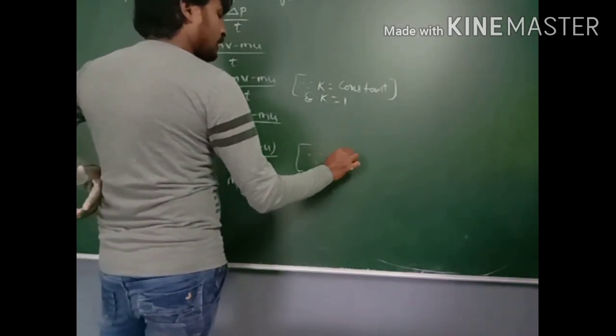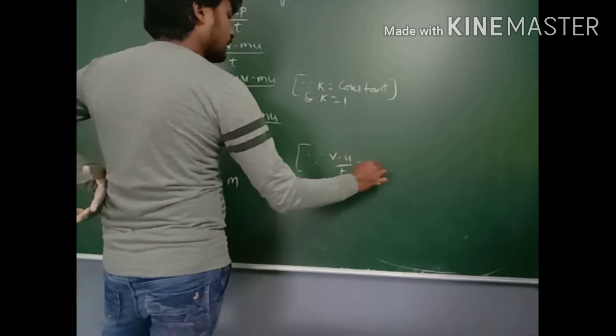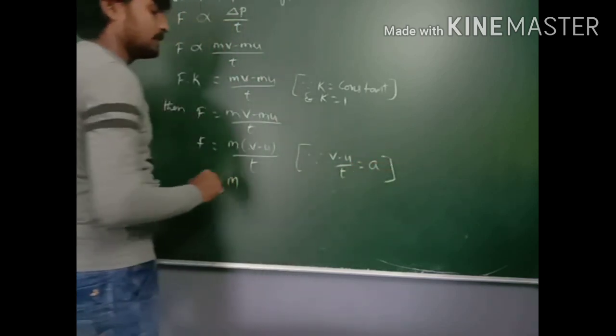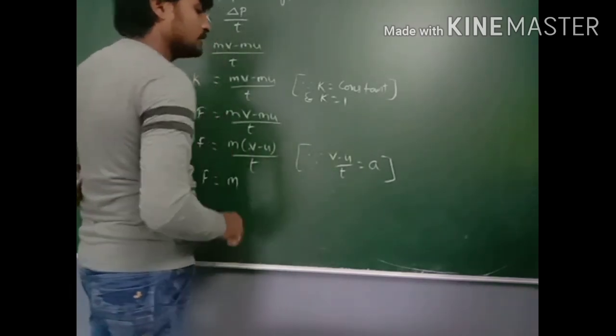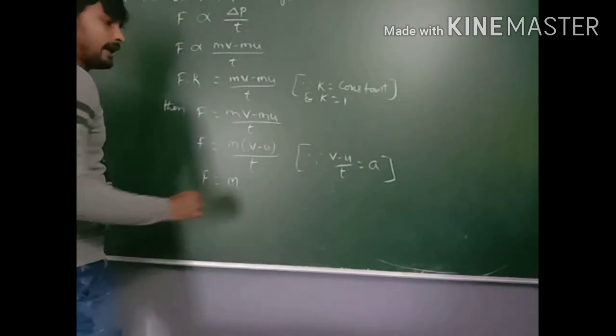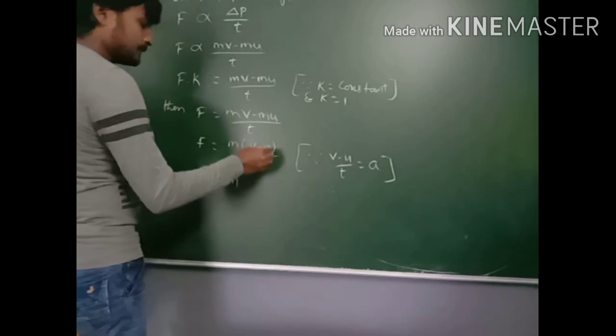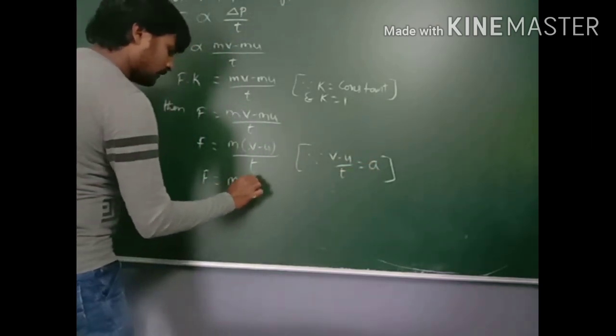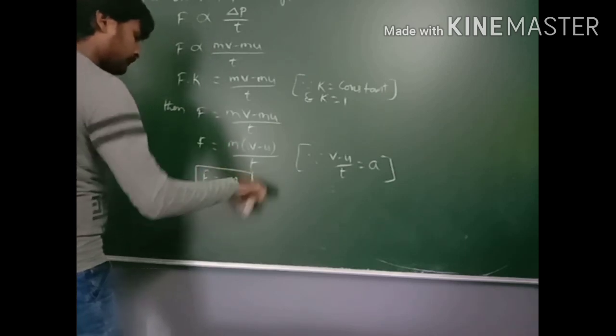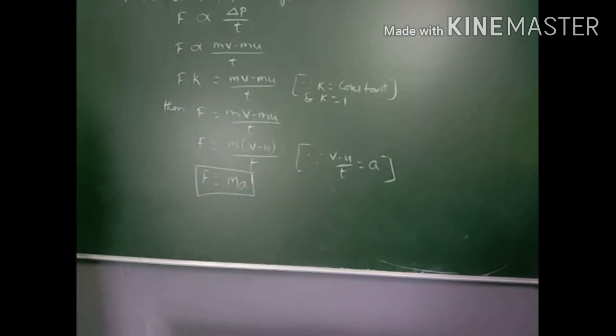Since v minus u by t is nothing but acceleration, from the definition of acceleration, v minus u by t is equal to a. So substituting a, F is equal to ma. It is the formula for Newton's second law.